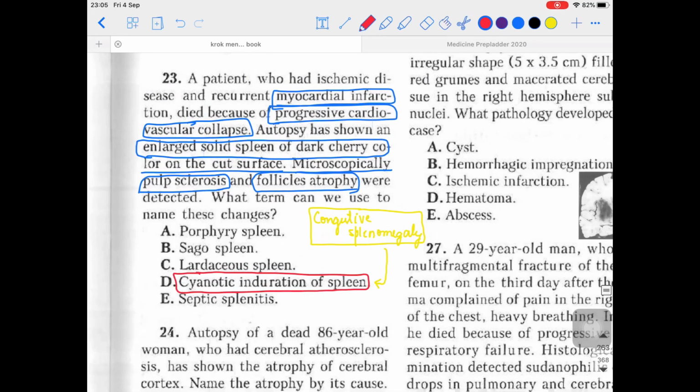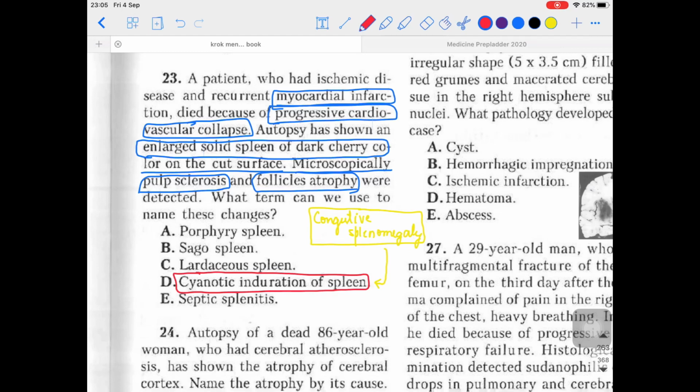Look, usually congestive, you know the meaning of congestive: congestion is happening in the spleen, and that's why the spleen is getting bigger and bigger, and we are calling that splenomegaly. Okay, why is the congestion happening? Due to that congestion, the spleen gives a dark cherry color on the cut surface. Why is it so? Because of that congestion in the spleen and the splenomegaly that happened, that is the reason behind congestive splenomegaly.